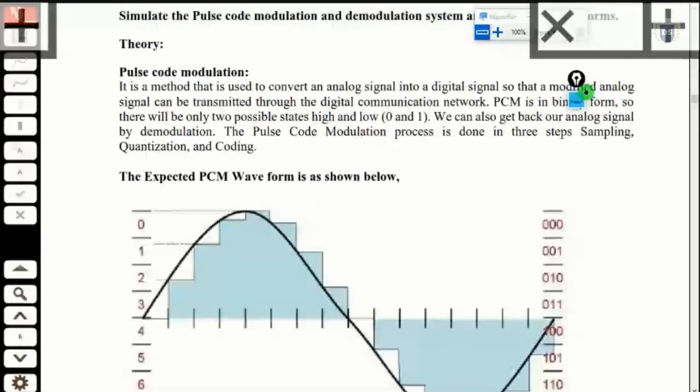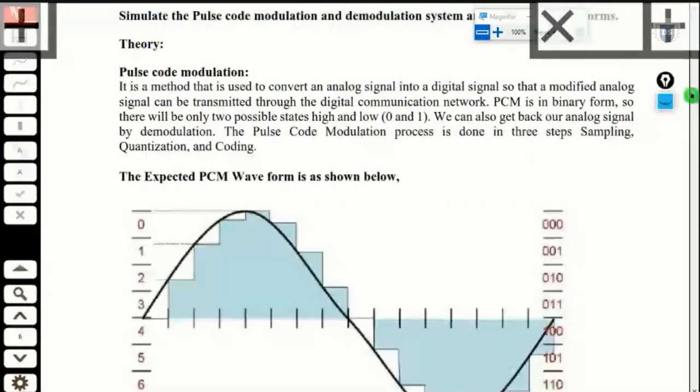And this pulse code modulation is a method that is used to convert an analog signal to a digital signal, so that a modified analog signal can be transmitted through a digital communication network. PCM is in binary form, so there will be only 2 possible states, high and low, that is 0 and 1. We can also get back our original analog signal by demodulation. So the pulse code modulation process is done in 3 steps. The very first step involved is sampling, followed by quantization, then followed by encoding or just coding.